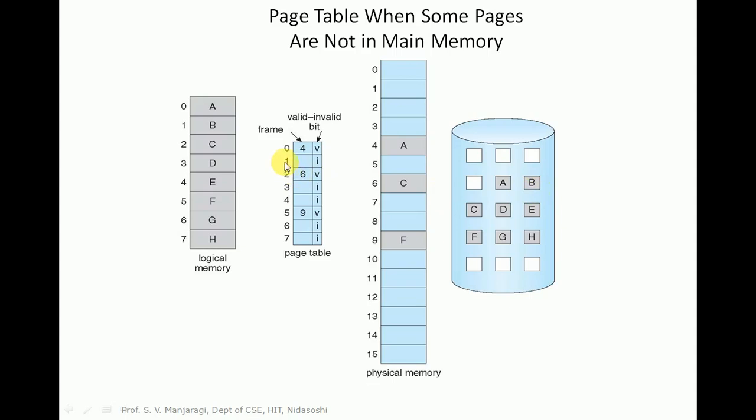So page 1 is demanded, it is requested for execution, but it is not available in the main memory. Because of that, this entry in the page table is marked as invalid. If it is invalid, it indicates that that particular page is not there in the physical memory. It will be there in the disk, and we are supposed to bring that page into the main memory. Until that, we cannot continue the execution of the process or program.